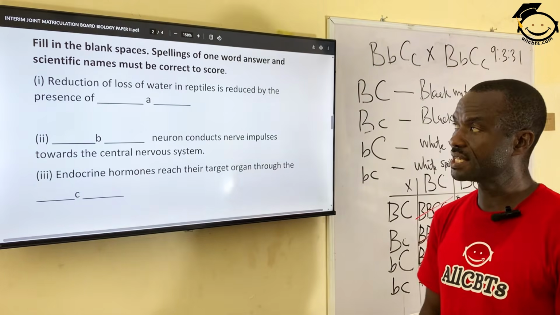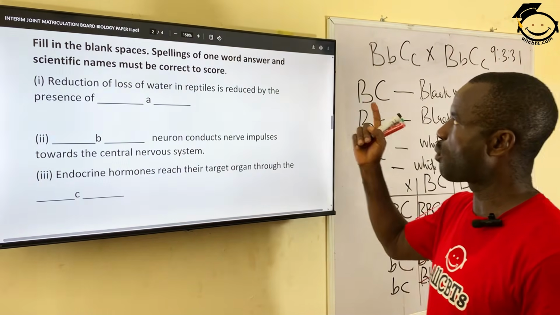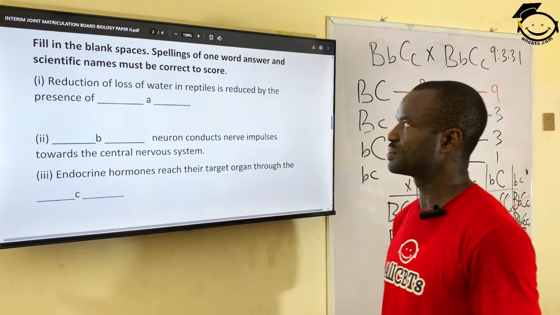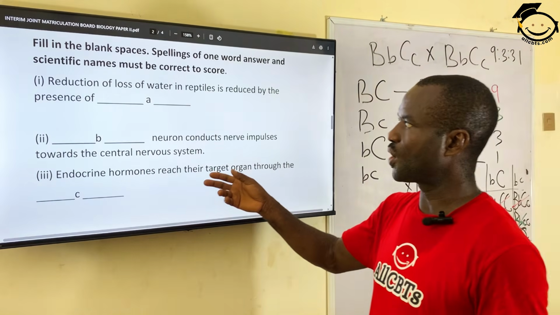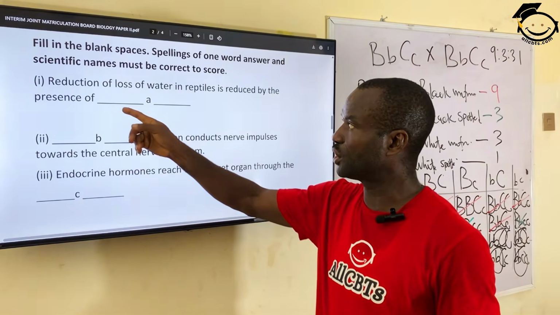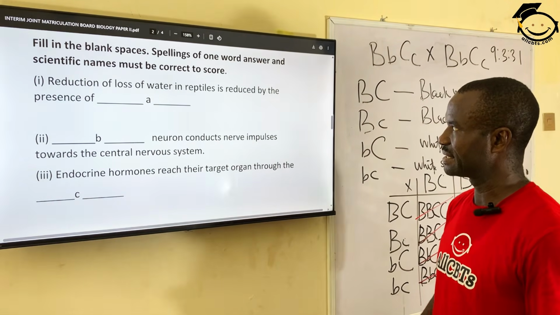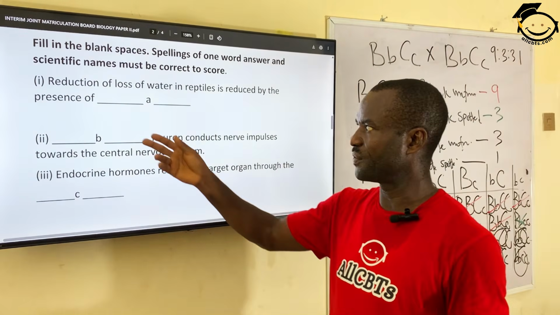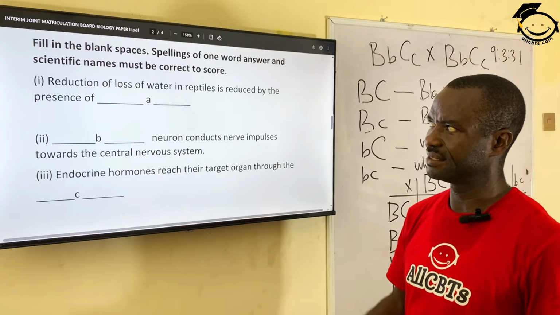The next question says, fill in the blank spaces. Spelling of one word answer and scientific name must be correct to score. The first one says, loss of water in reptile is reduced by the presence of a dash, a scale.